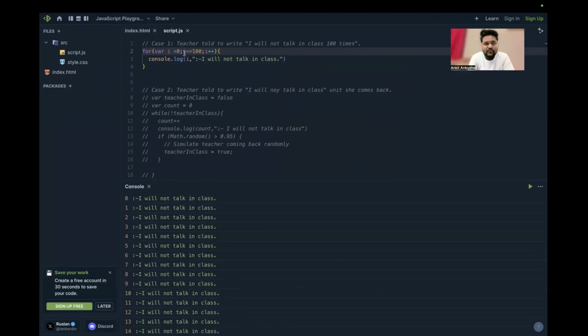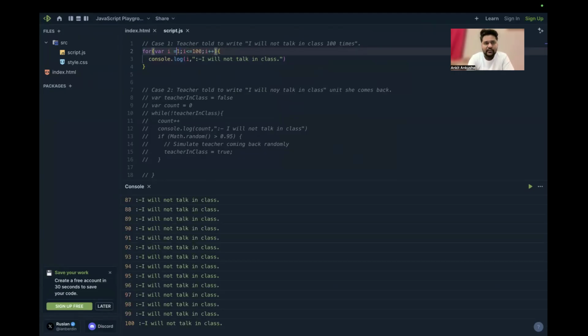To remove this, I will type here 1, I will start from 1 and I will end when I is less than or equal to 100. So I am iterating from 1. Iterating is a keyword which we use in loops very often. So please get these words. I will say these are jargons, but you should remember all these things. You should start learning these things.